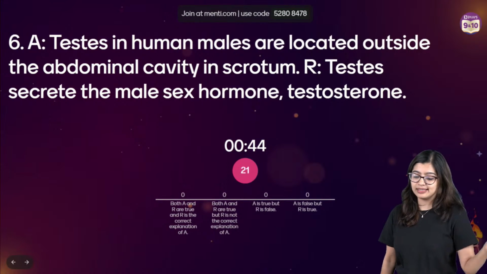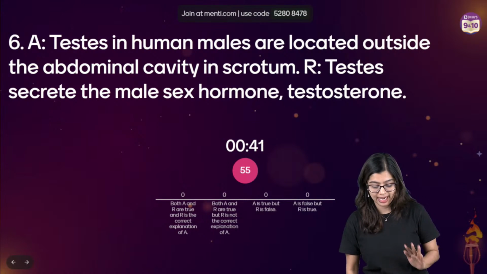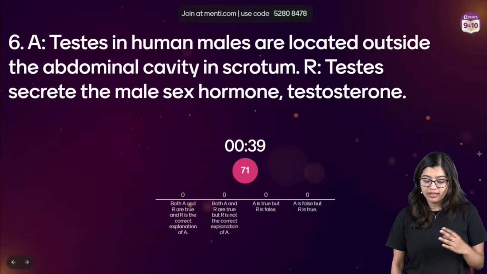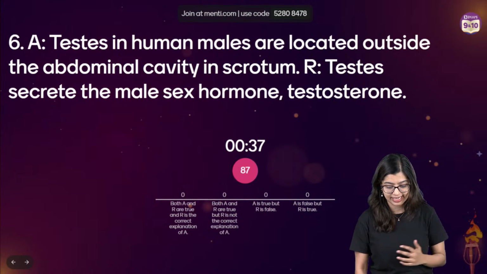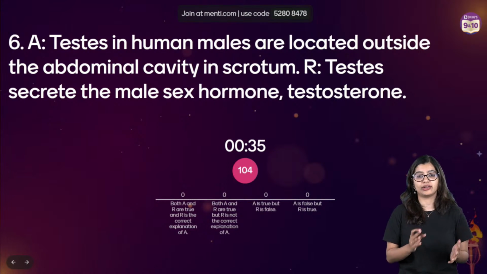Assertion: Testes in human males are located outside the abdominal cavity in the scrotum. Reason: the testis secretes the male sex hormone called testosterone.